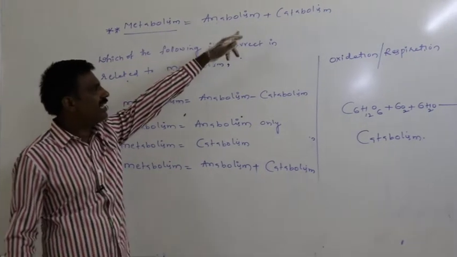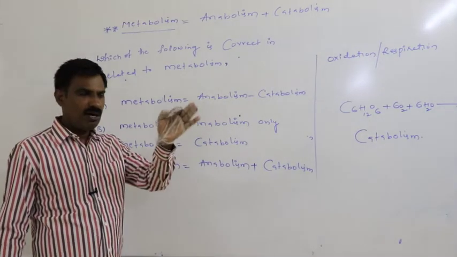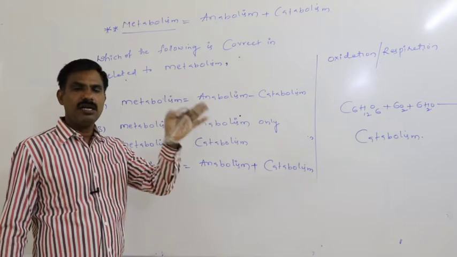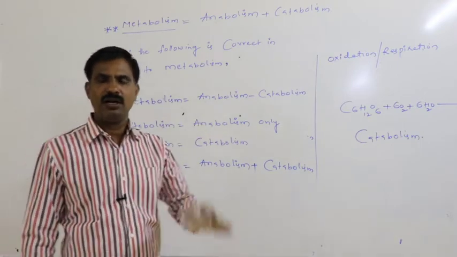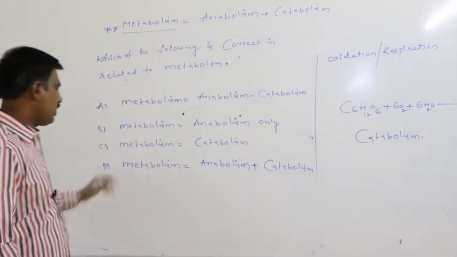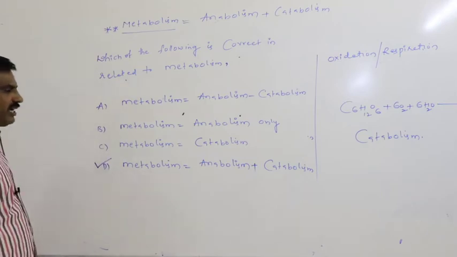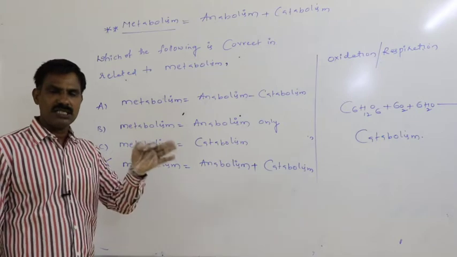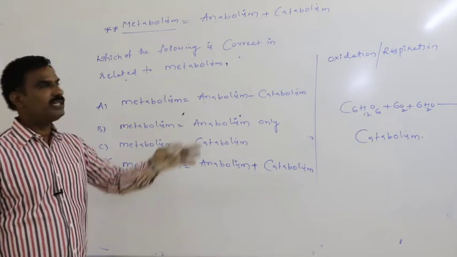Metabolism is equal to anabolism plus catabolism, meaning all synthetic activities as well as all destructive activities which occur in our body are collectively called metabolism. So the answer is option four: metabolism is equal to anabolism plus catabolism, meaning the sum total of chemical reactions which occur in our body together constitute metabolism.